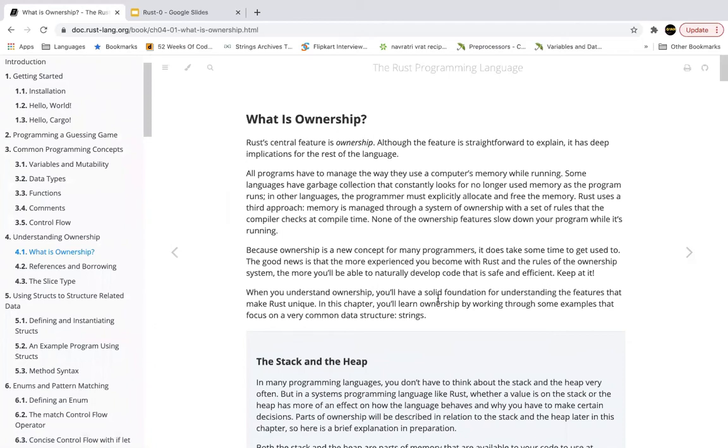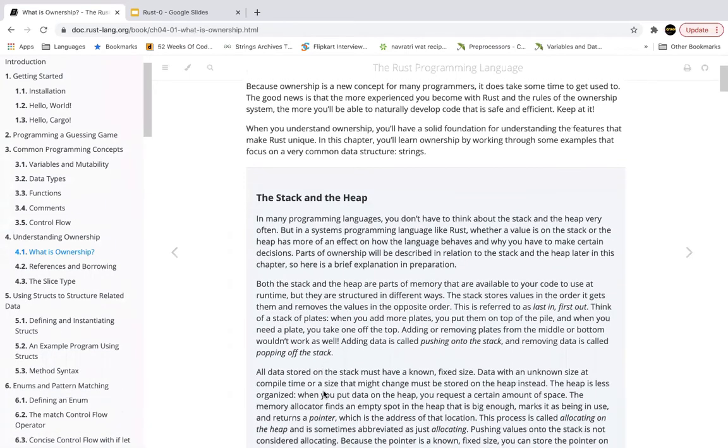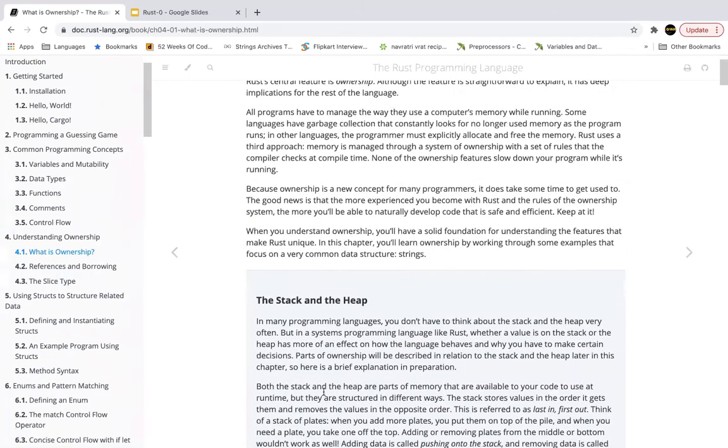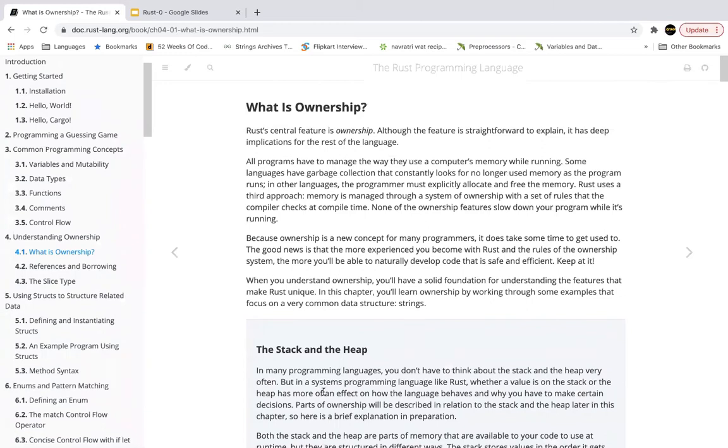Before we go to ownership, it is important to understand how the stack memory and the heap memory function. I know that if you're using many scripting languages like Python, we don't really have to worry that much about the stack memory or the heap memory, but it would be good to refresh this concept. I would definitely link a video that will help you go back to your basics and understand a little bit about what is stack memory and what is heap memory.